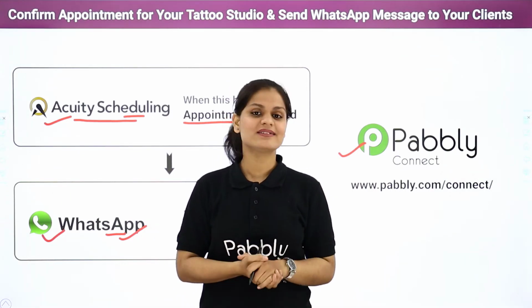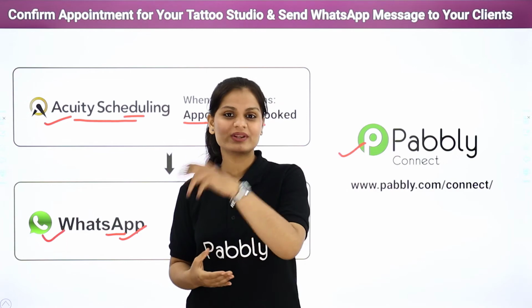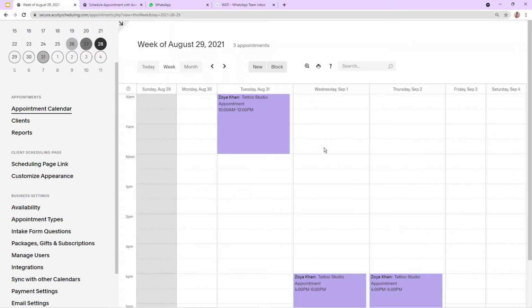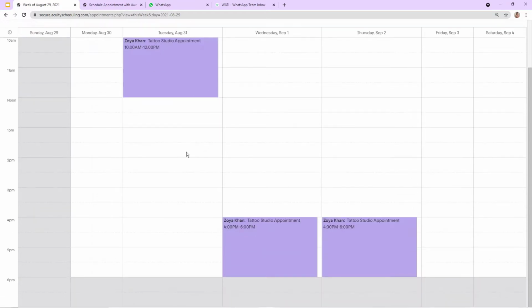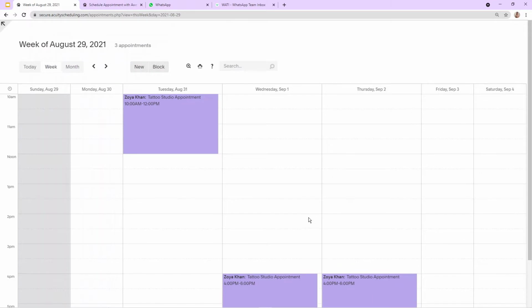So let us understand this process on my screen along with a real-time example. Okay guys, so this is my page of Acuity Scheduling. Here I have already created the account, and this is how the dashboard of Acuity Scheduling looks like. As I told you earlier in the video, Acuity Scheduling is a software from which you can manage your online appointments, and you can see here this is a calendar kind of window. From here I can see all the upcoming and scheduled appointments of my business, which is a tattoo